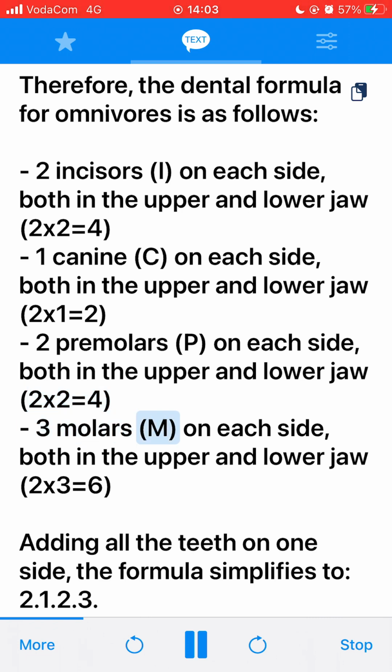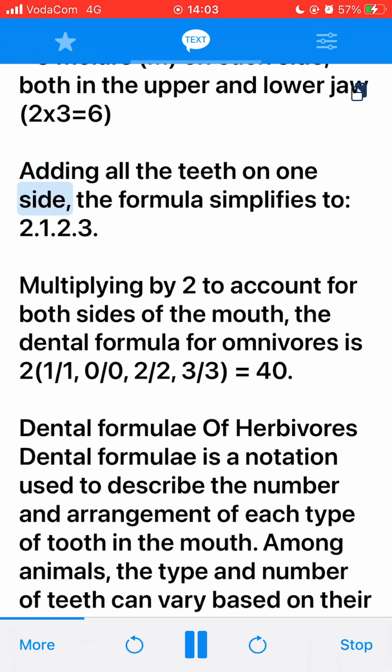3 molars, M, on each side, both in the upper and lower jaw, 2 times 3 equals 6. Adding all the teeth on one side, the formula simplifies to 2, 1, 2, 3. Multiplying by 2 to account for both sides of the mouth, the dental formula for omnivores is 2, 1/1, 0/0, 2/2, 3/3, equals 40.